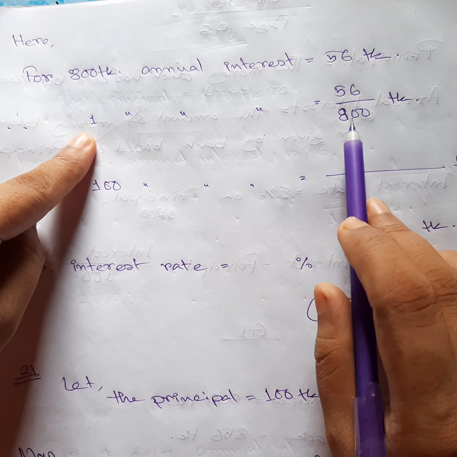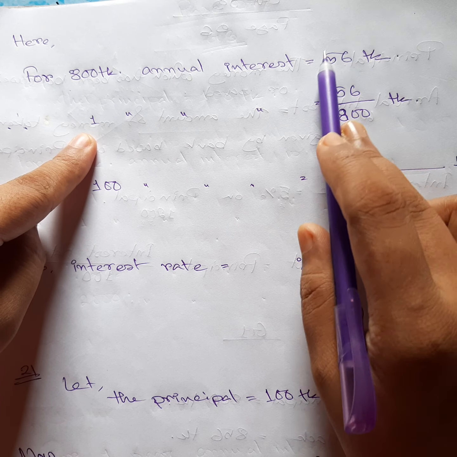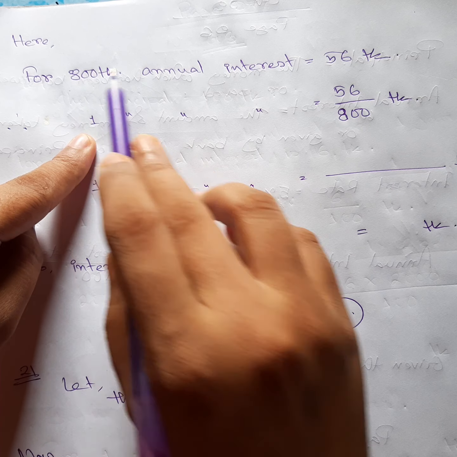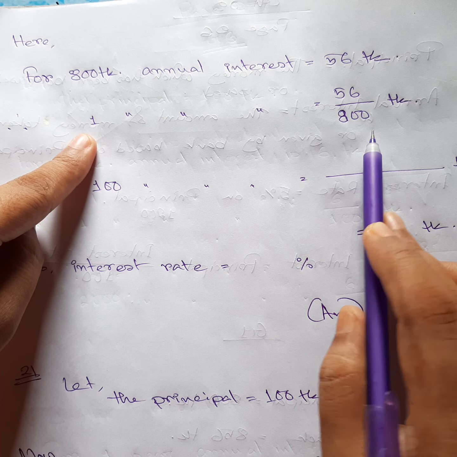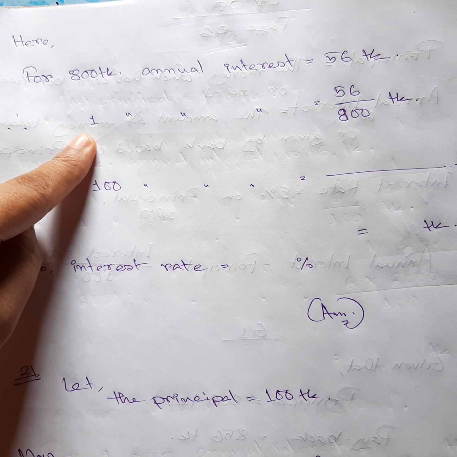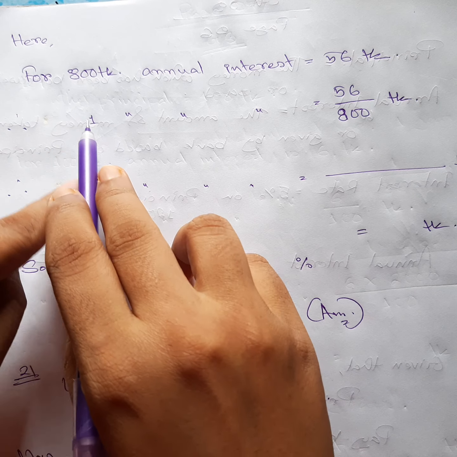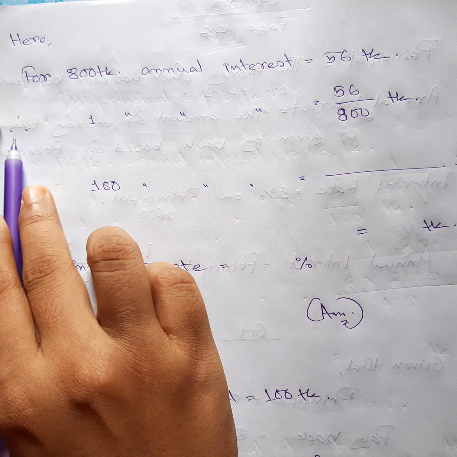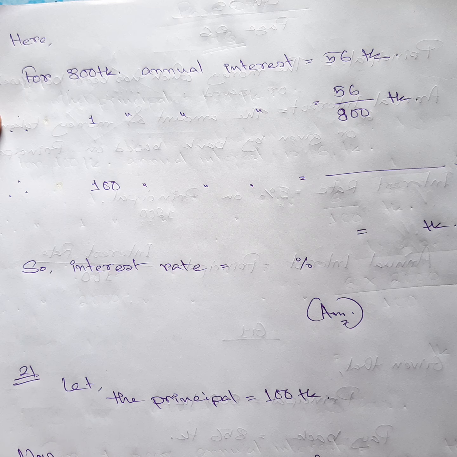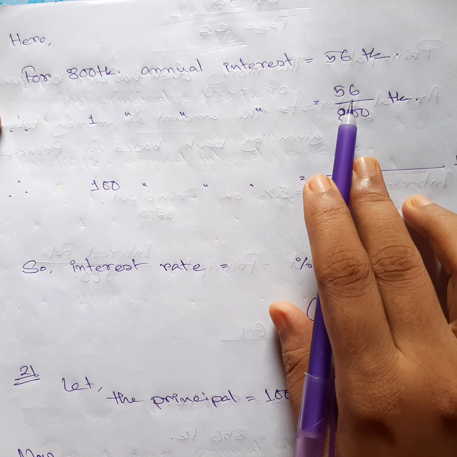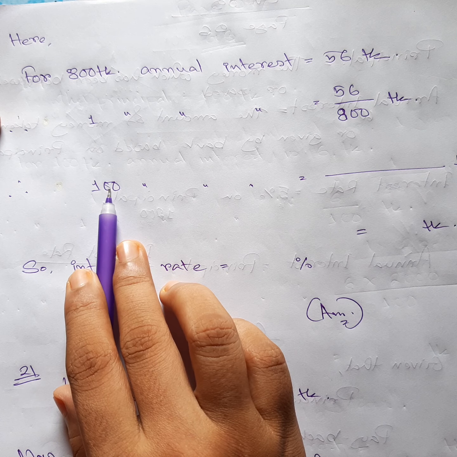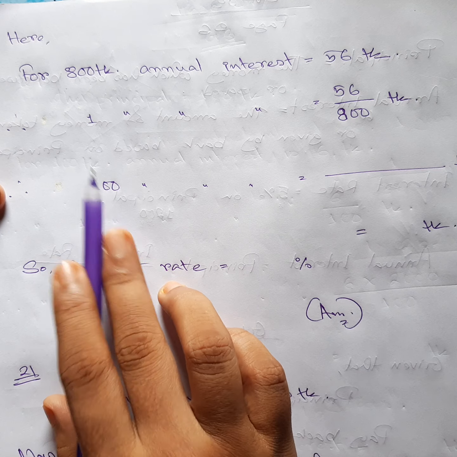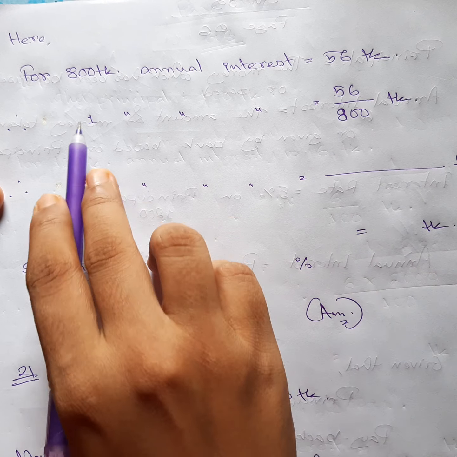You can see 56 is the host first, then the guest. Remember that as we are dividing, this one will go down as a denominator. Then based on 100 taka: for 100 taka the annual interest is this much, for 1 taka the annual interest is this much, so the 100 taka will be more than 1 taka.